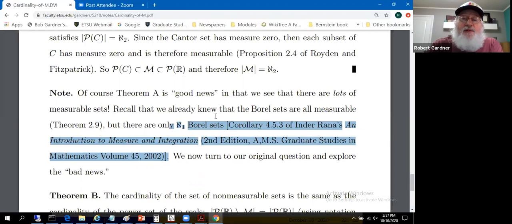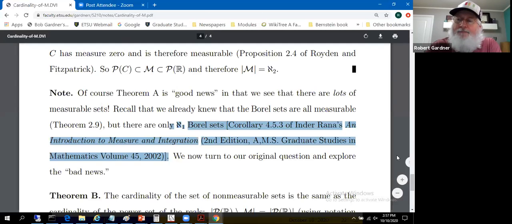So previously, the biggest collection of measurable sets we could describe were the Borel sets, and there's only aleph 1 of those. So not that many as compared to the number of subsets of the real numbers, of which there are aleph 2. So big accomplishment in this observation about the Cantor set. So getting lots of mileage out of the Cantor set.